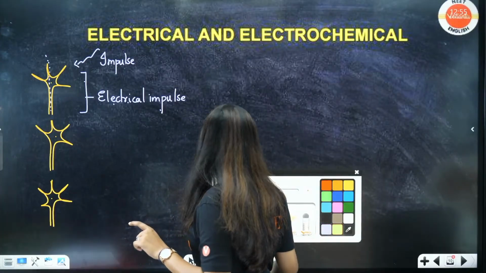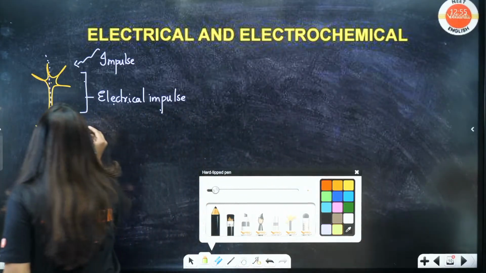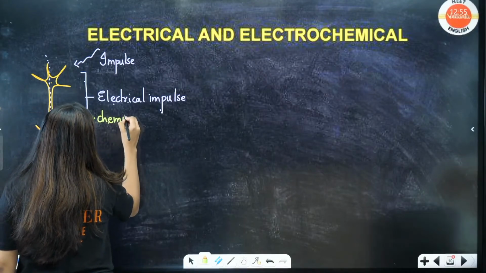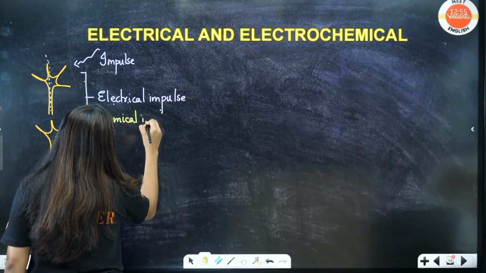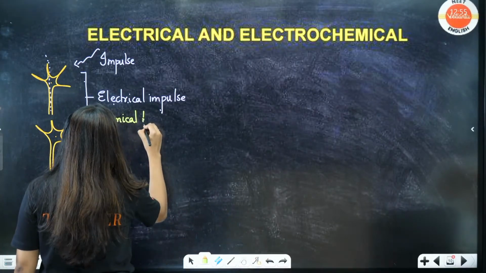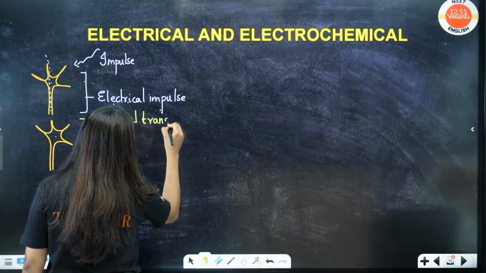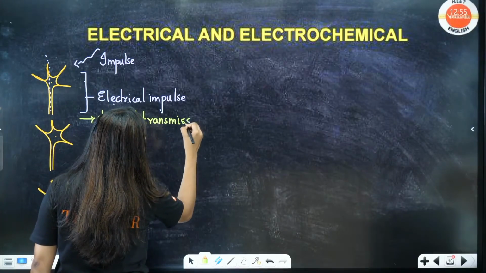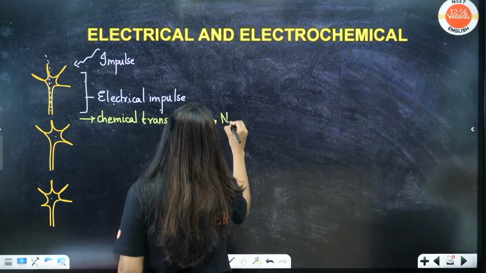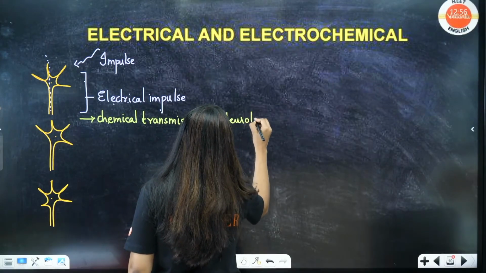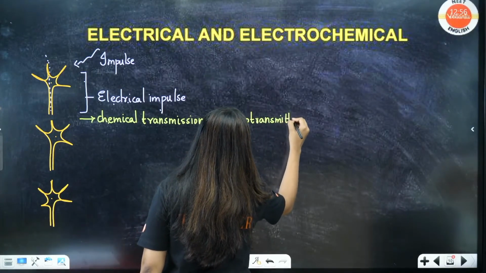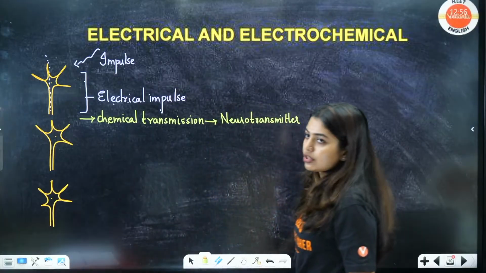If a gap is coming, then what will be happening? It is going to be a chemical impulse or a chemical transmission. Let's write chemical transmission. That means, students, whose help are we going to take? We are going to take the help of a neurotransmitter. Is this clear?